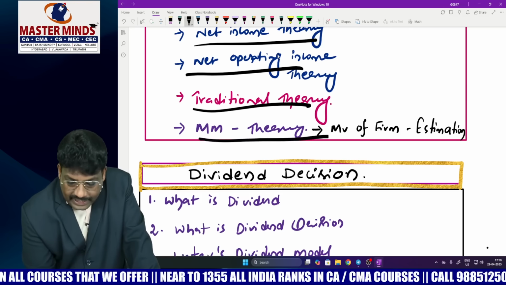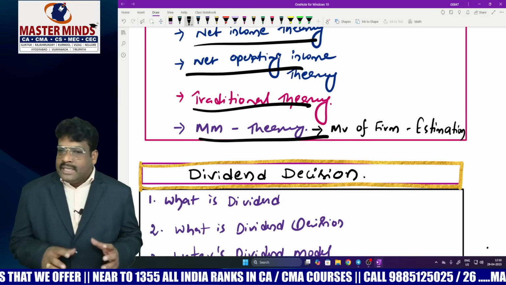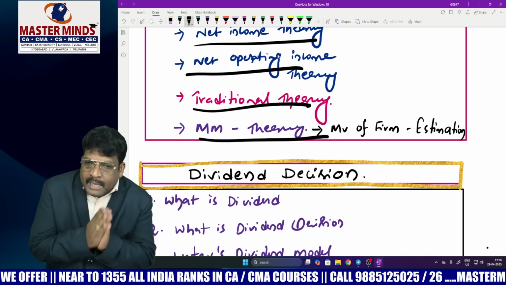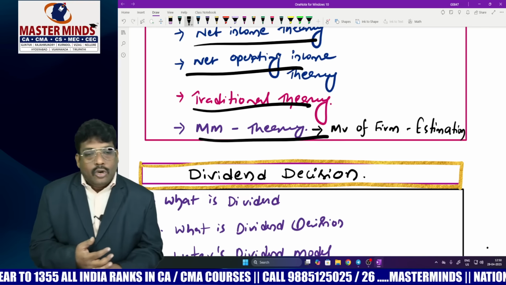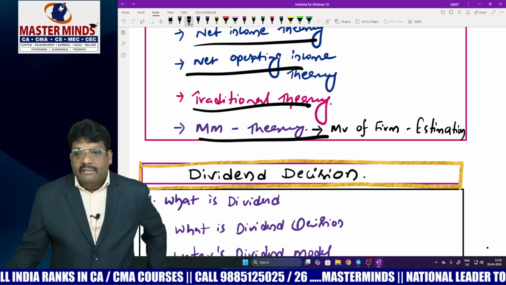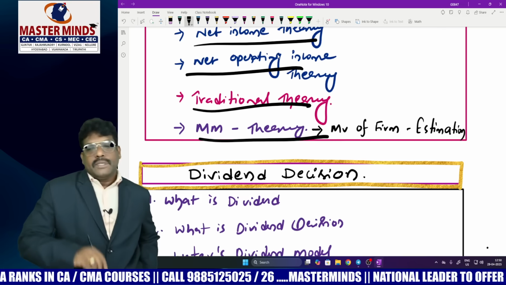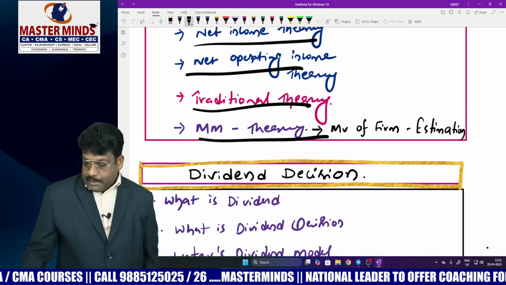And finally, the Modigliani and Miller theory. Their argument is very simple. In this Modigliani-Miller theory, what happened? It practically proved the net operating income approach with a concept called arbitrage. Try to concentrate on how to estimate the market value of firms, particularly levered firms and unlevered firms, in the presence of tax and in the absence of tax, with respect to the theory.